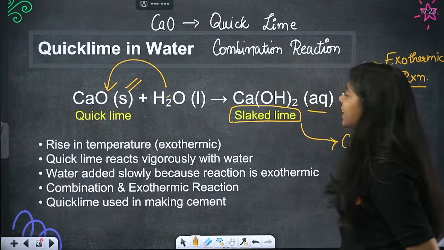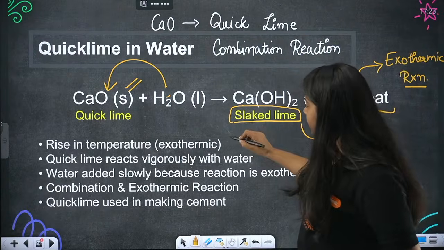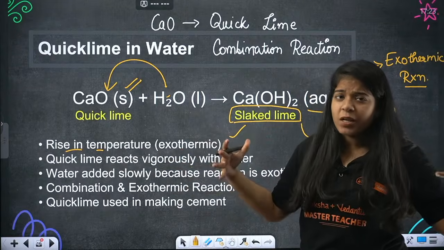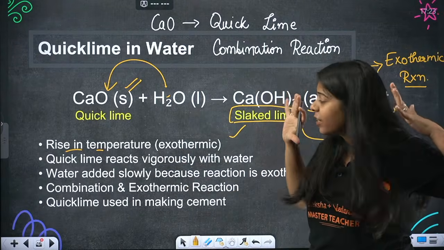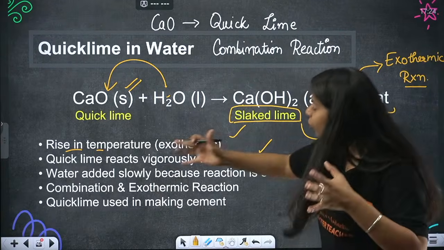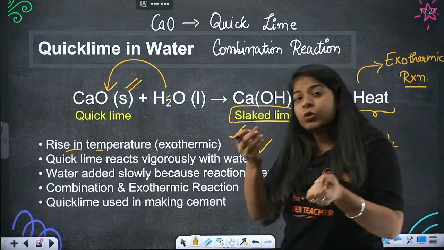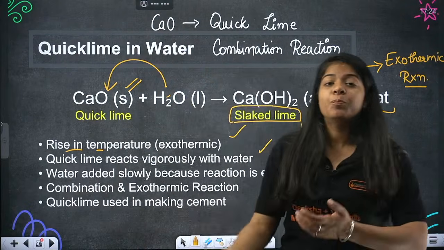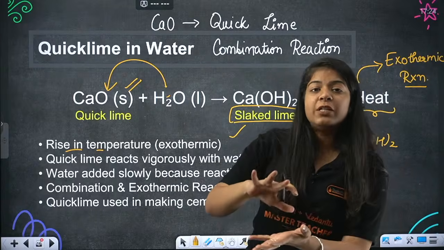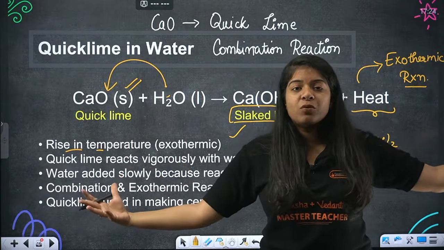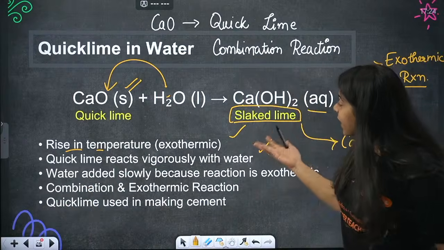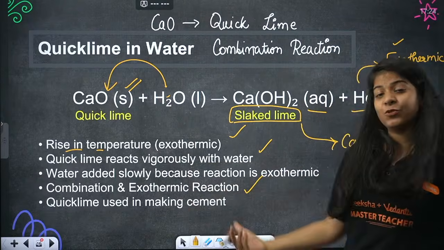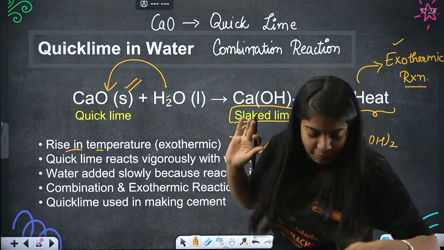Next slide. Okay, let's just go through it. See, heat is generated. Obviously, temperature is increasing, so there is a rise in temperature. Quicklime reacts vigorously with water. Lots of heat is generated. Water is added slowly because the reaction is exothermic. They don't just splash the water. They put the water very slowly so that a vigorous amount of heat does not generate. And then, of course, it's a combination and exothermic reaction. Quicklime is used in making cement, that we talked about, right?